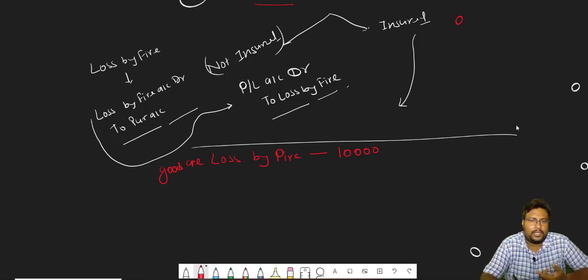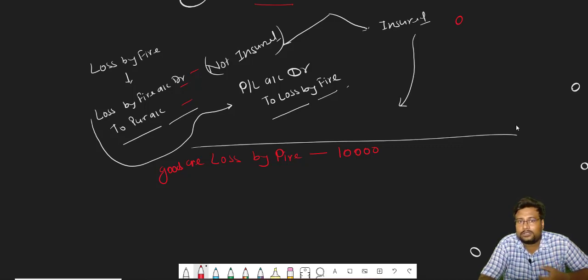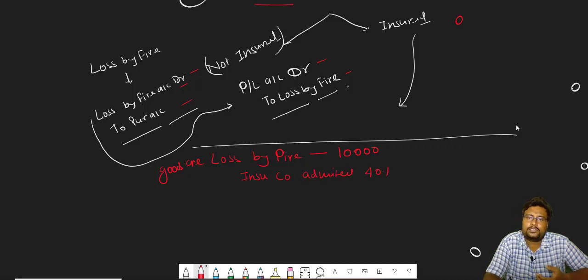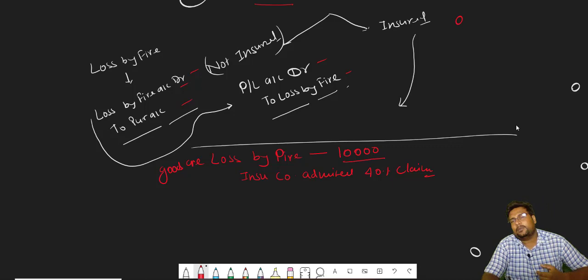Suppose no claim, no insurance is there. Then goods lost by fire, what will be there? Loss by fire account debit 10,000 to purchase account 10,000. And after that the entry will be total loss, profit and loss account debit 10,000 to loss by fire 10,000. But in this particular question, goods are lost by fire and there's a claim. There's a claim on the insurance company, and the insurance company admitted 40% claim. It means the insurance company is not paying the full 10,000. Insurance company is only paying 40%. Then how will the entry be?